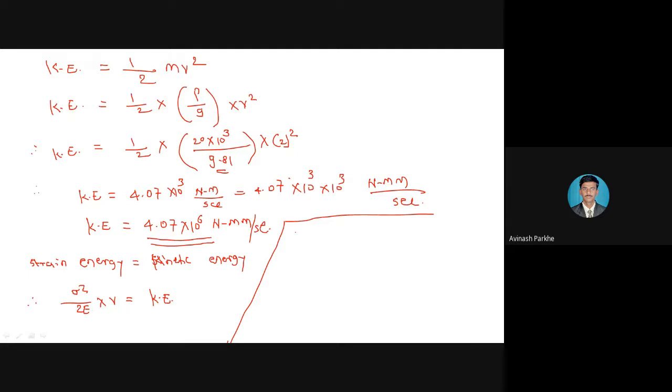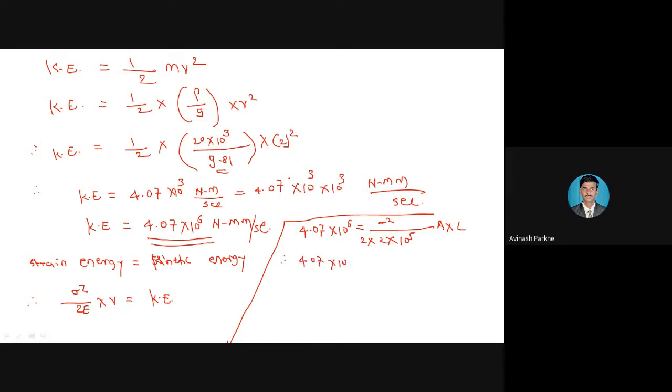So if I put the values, 4.07 into 10 raised to 6 is equal to sigma square, which is our unknown parameter, divided by 2 into 10 raised to 5, multiplied by volume, which means area into length.